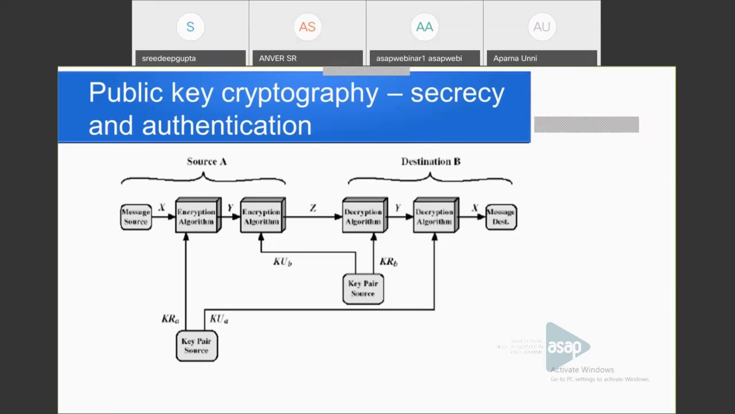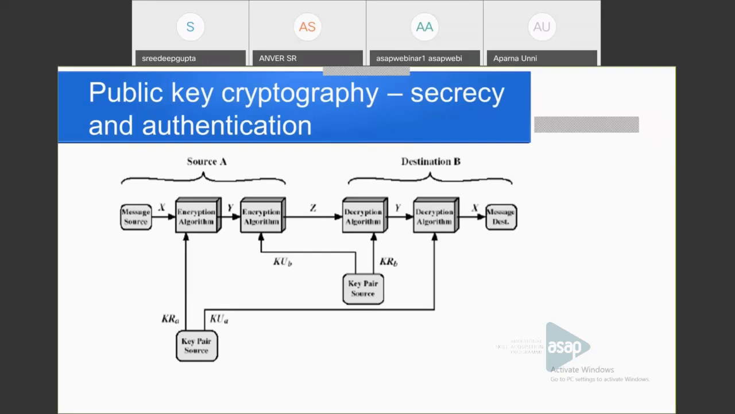Then how can we provide confidentiality? Here a second encryption algorithm is applied. First it is signing. Signing means first the message is encrypted using the private key of the sender. Then it can be decrypted using the sender's public key.